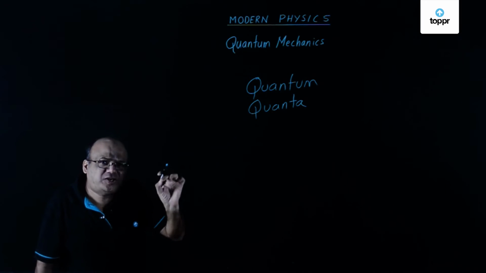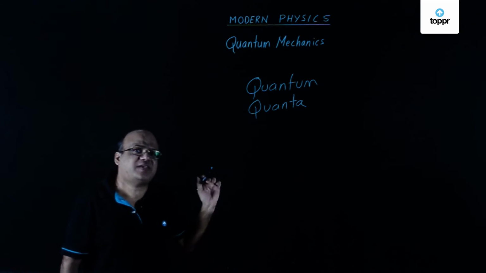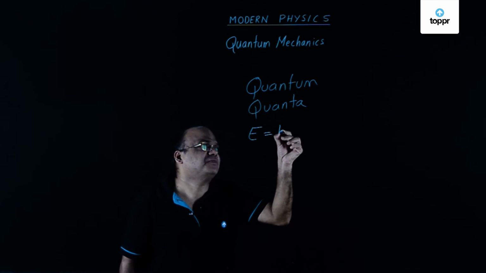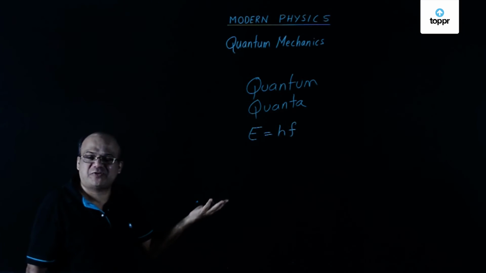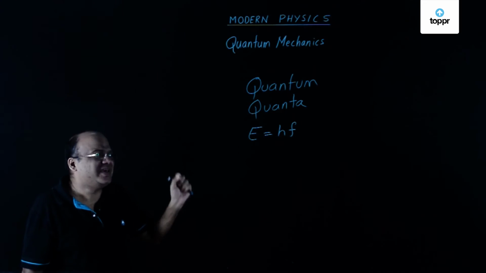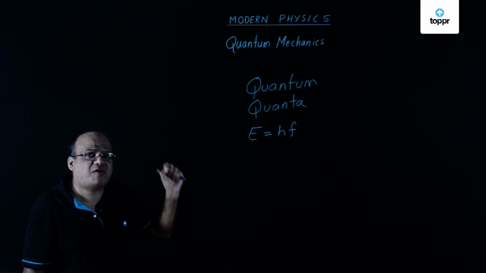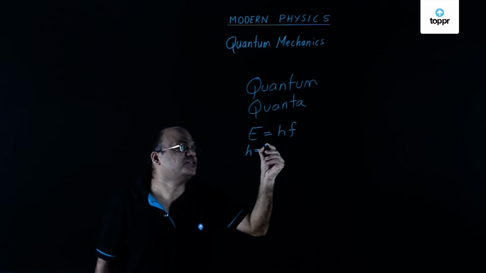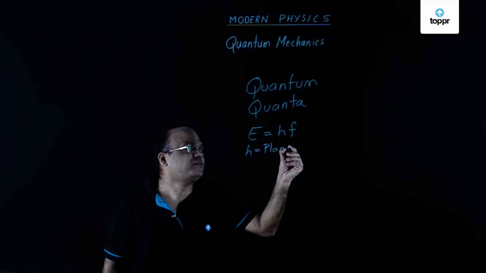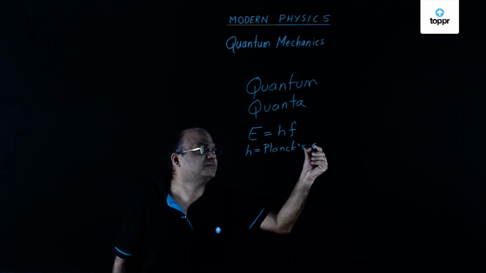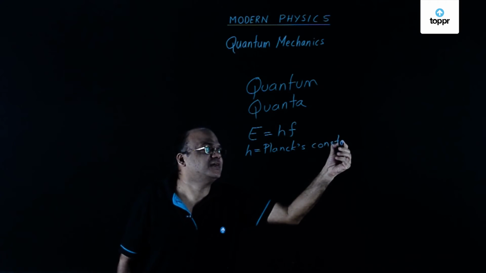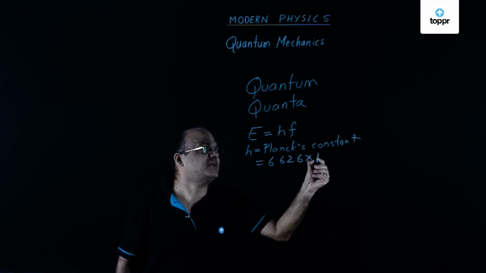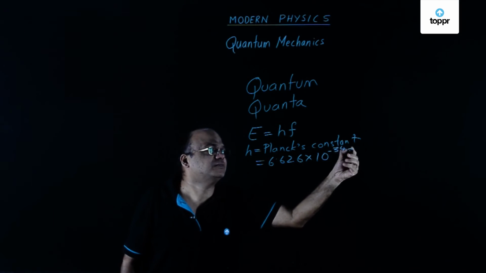Now, a quantum of light wave of frequency f has energy given by E equal to hf. Many people use nu for frequency, I'll use f. This is the energy of a quantum of light wave. H is Planck's constant. This Planck's constant value, you should remember, this is given by 6.626 into 10 to the power minus 34 joule second.